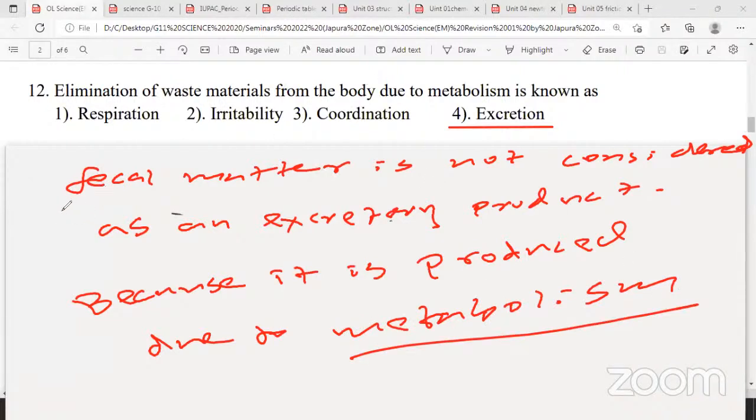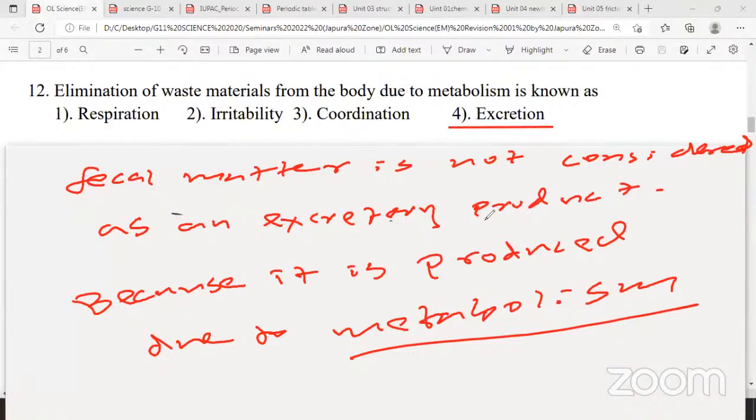So when you pass stool, it is not considered as an excretory product. Right. Next one. So the answer is 4th. Please write this. Most of the papers have raised this question.